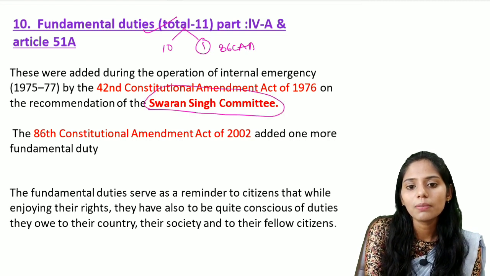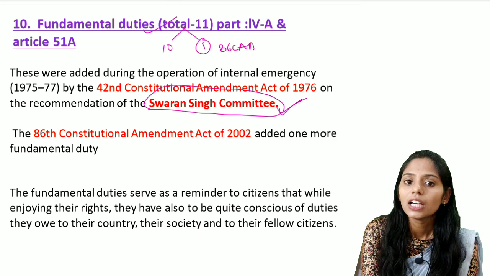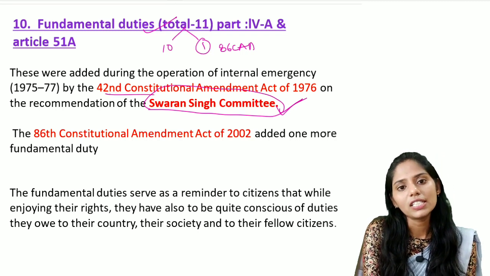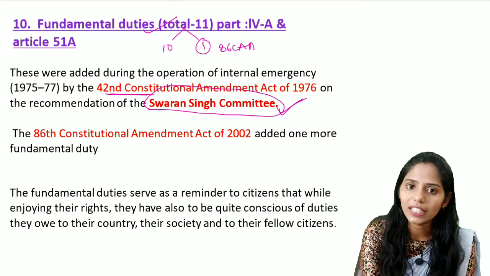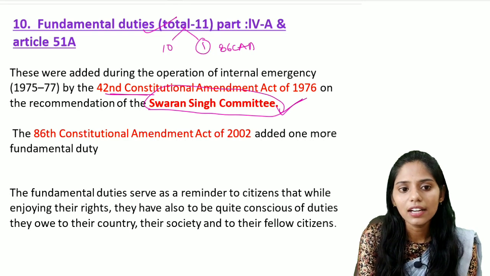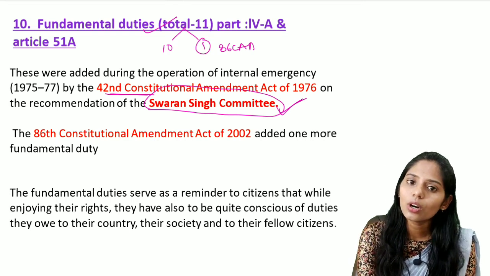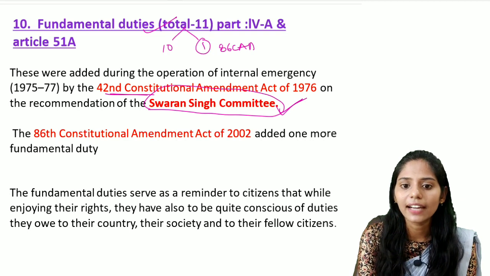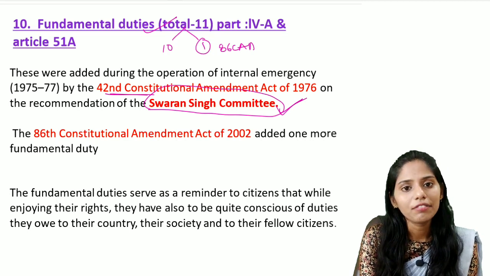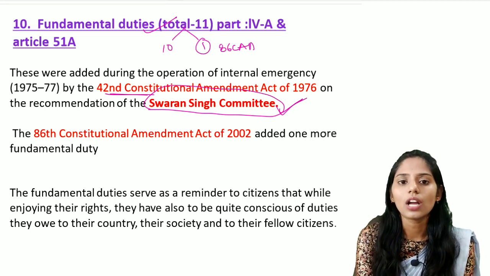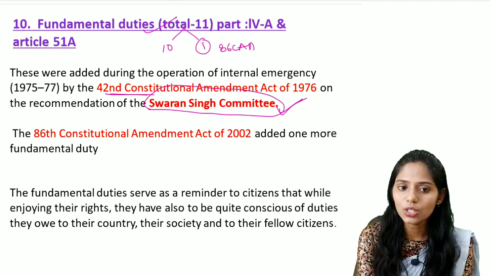According to the recommendations of the Swaran Singh Committee, Parliament came up with the 42nd Constitutional Amendment Act of 1976, and it added 10 fundamental duties. Later on, through the 86th Constitutional Amendment Act of 2002, it added one more fundamental duty. So now there are 11 fundamental duties in total.